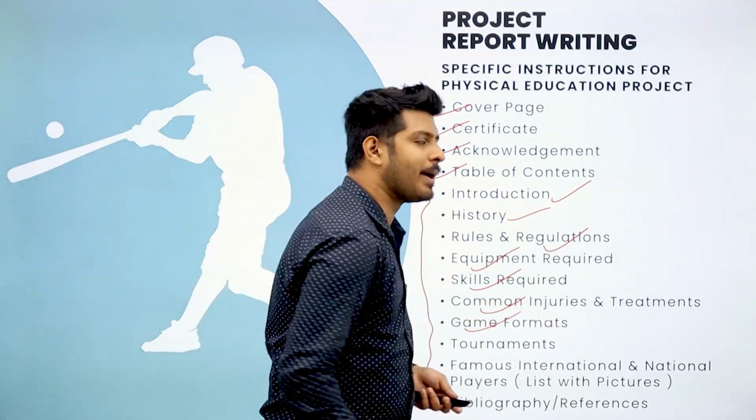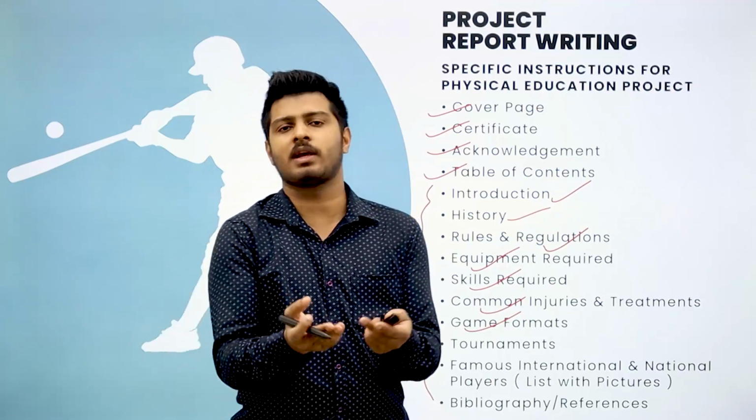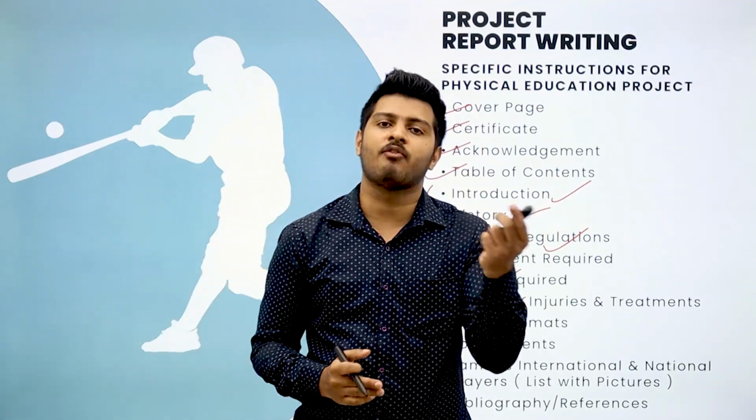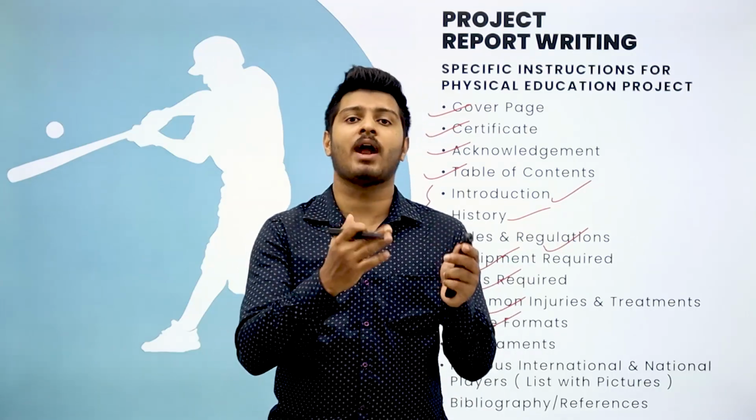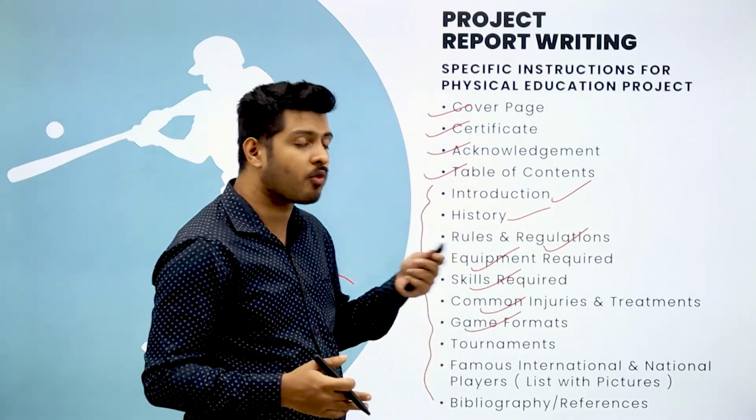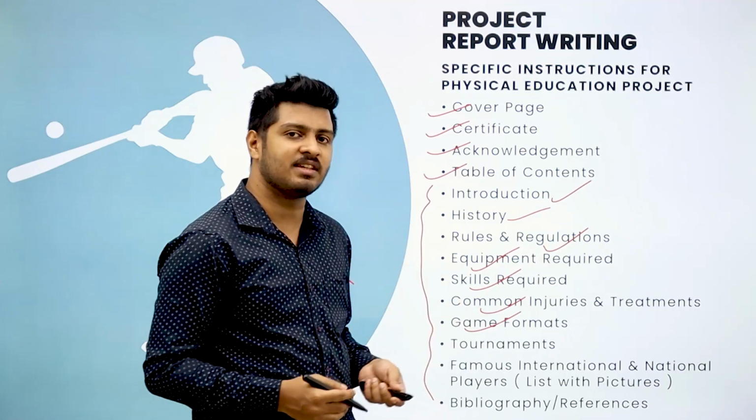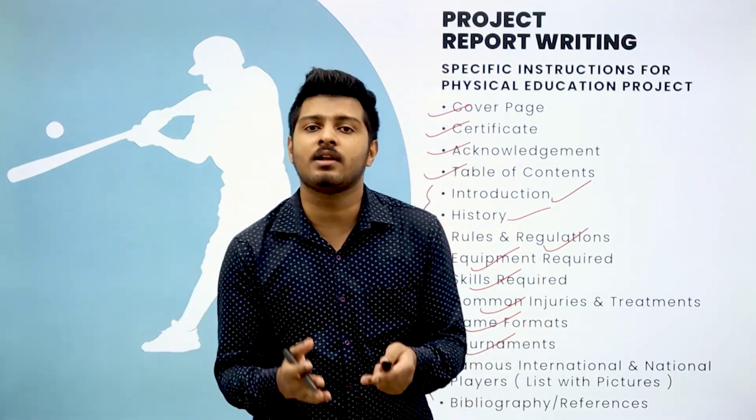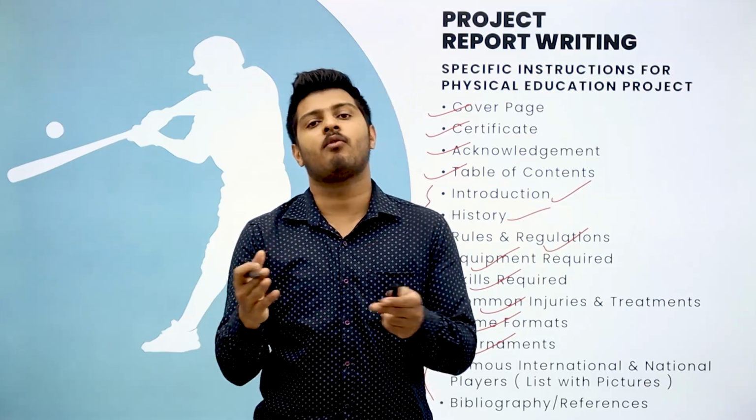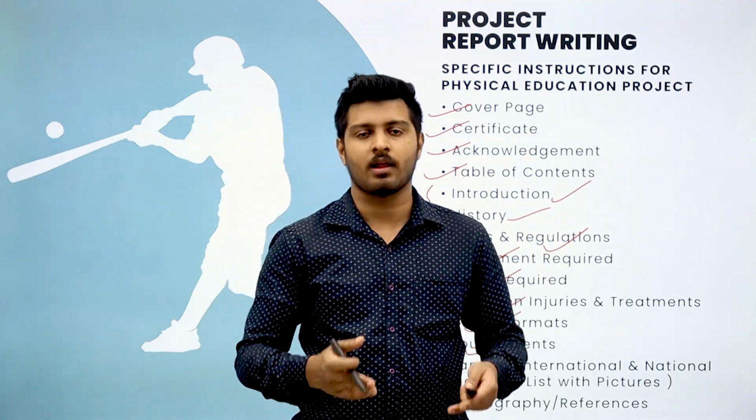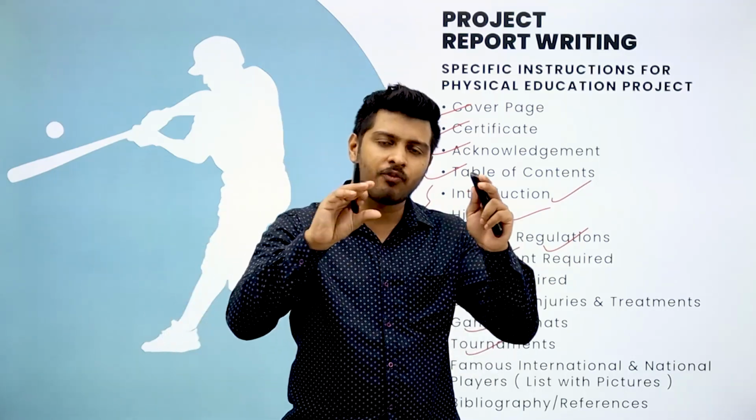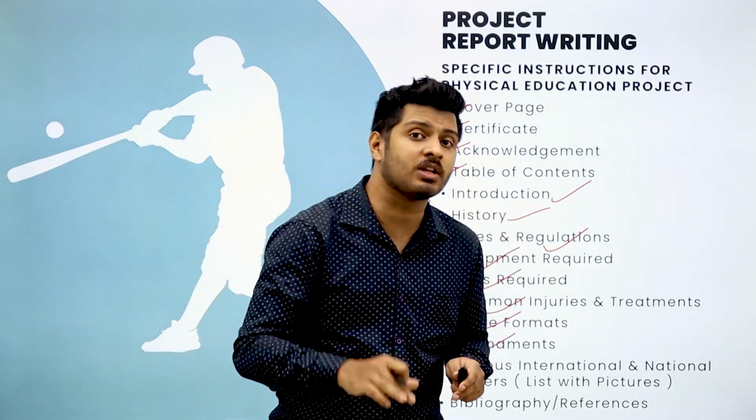Then you have game formats. Now when you talk about game formats, for example, in cricket we have T20, we have test match, we have one day. Like that in other sports also we have different formats. You have to mention those formats or those categories in that section. Then you have tournaments. You have to mention your national and international tournaments. What all different kind of tournaments come in there. You have to mention its name and how long it goes. A brief idea or brief information about that.